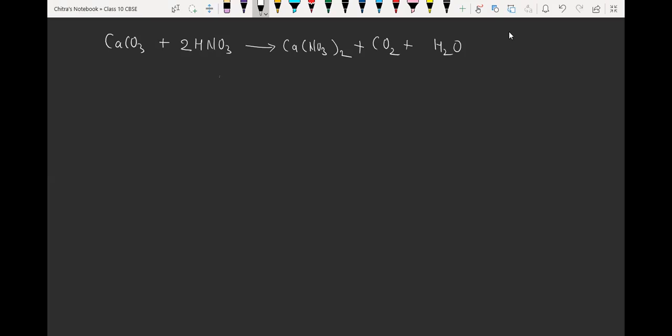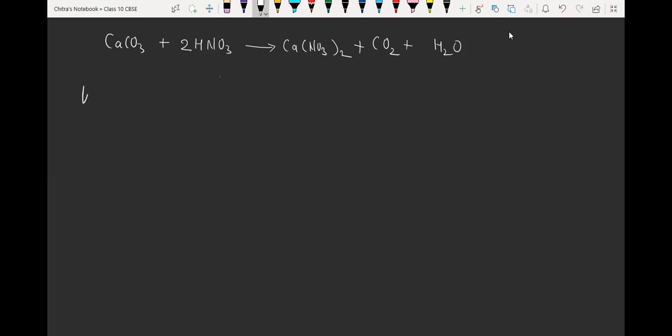So here I am writing the description. You have to write the name just below their formula. I am writing the description, and there I will mention all the reactant and product names. Whenever you write in your notebook, you have to write the name below their formula.